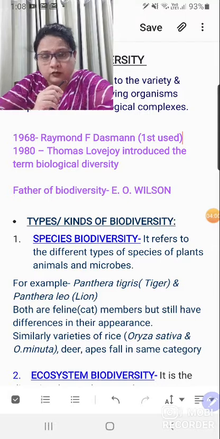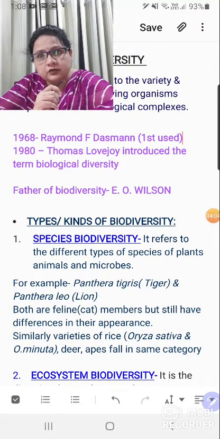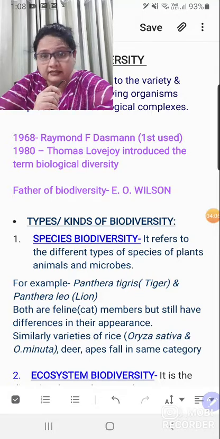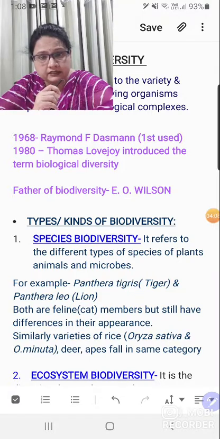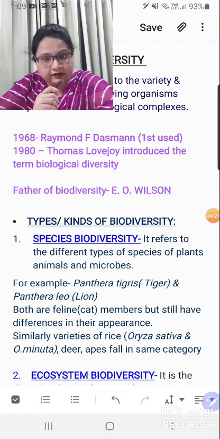The first one is species biodiversity. It refers to similar organisms. Suppose we talk about rice, which exists in so many varieties. You talk about the deer and antelope category: some are spotted deer, some are swamp deer, some are hog deer. So deer have various varieties. You have the feline family, which is the cat family. From the small cat to the large cat, all are of the family Felidae. Here I have given you the examples Panthera tigris and Panthera leo.